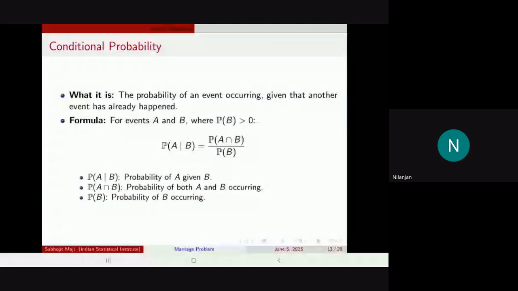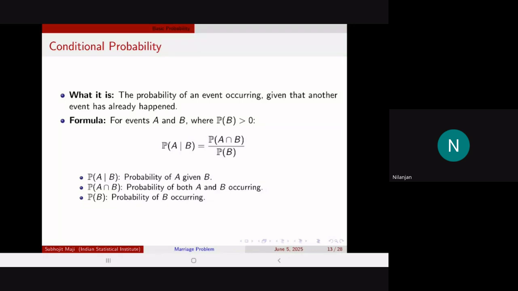So event B must lie in the sample space, and the probability that A given B is written as probability A intersection with B divided by the probability of B. Here we haven't conditioned on A being in the sample space, and that is not at all likely for us to do, because if A is not in the sample space, A intersection B would give you zero, and it is obviously zero. That is the probability of occurring of A given that B has already occurred.